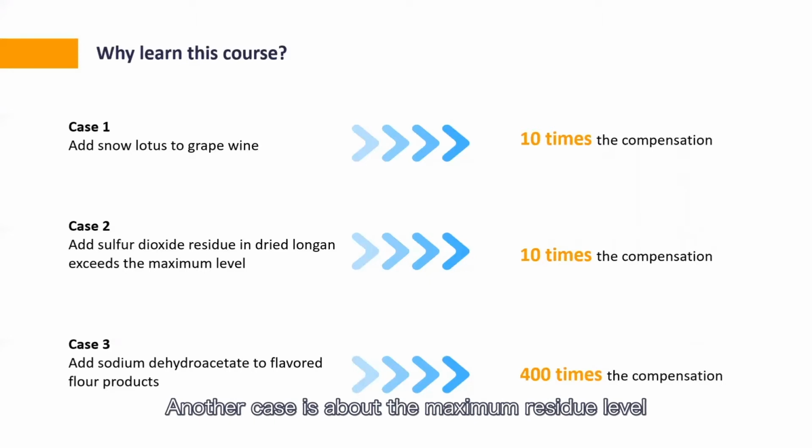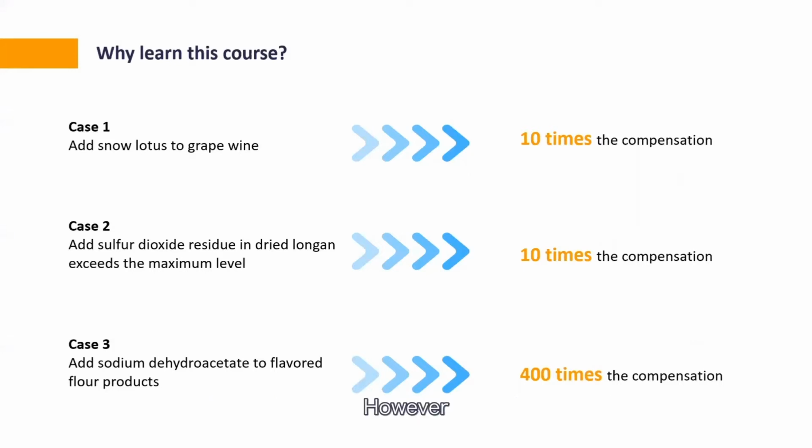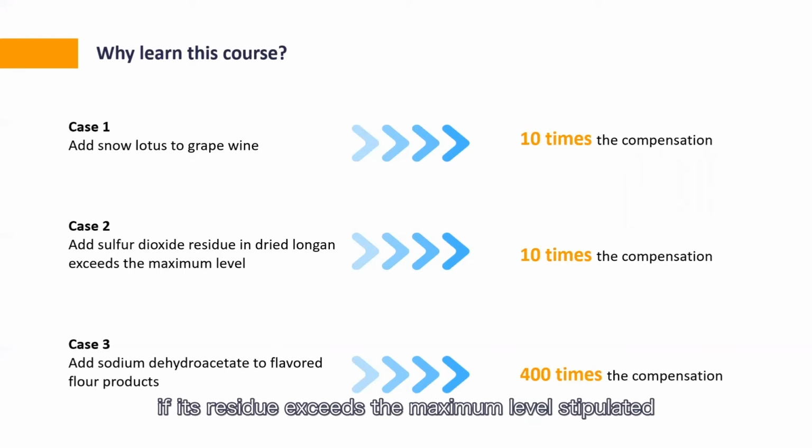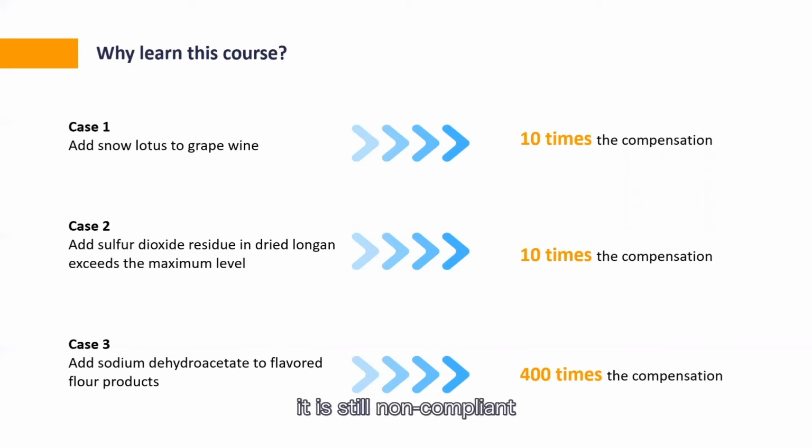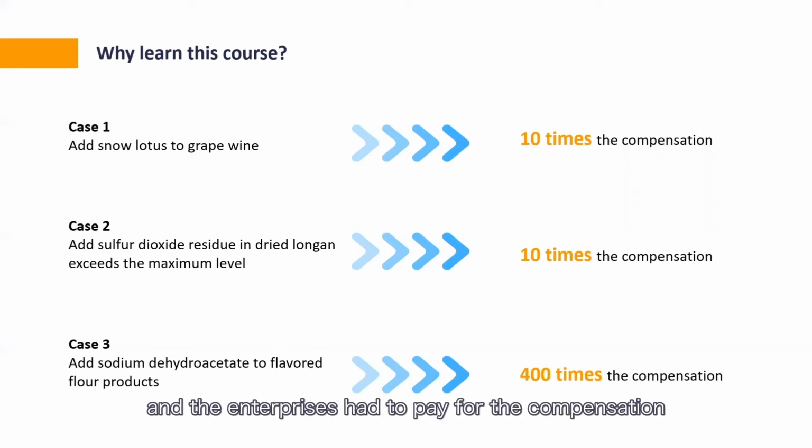Another case is about the maximum residue level. Sulfur dioxide is used while producing dry longan. However, if its residue exceeds the maximum level stipulated in the corresponding GB standards, it is still non-compliant and the enterprise had to pay compensation.